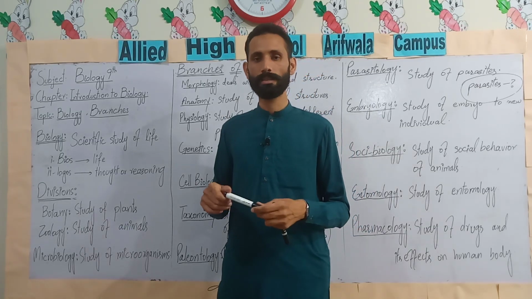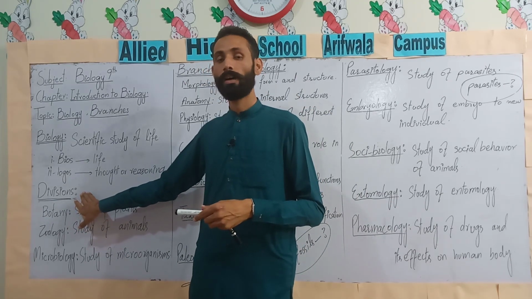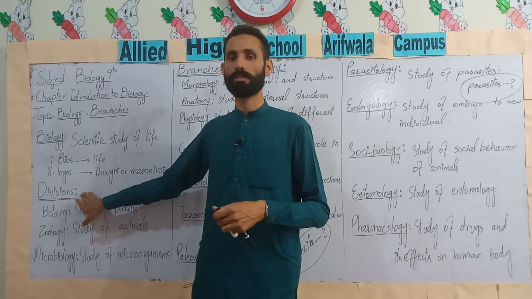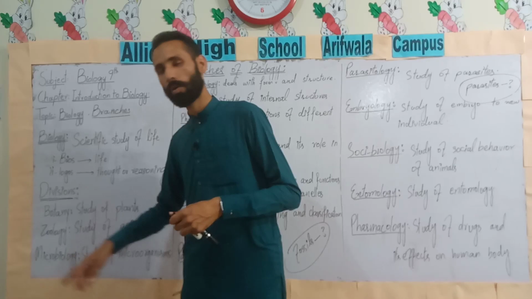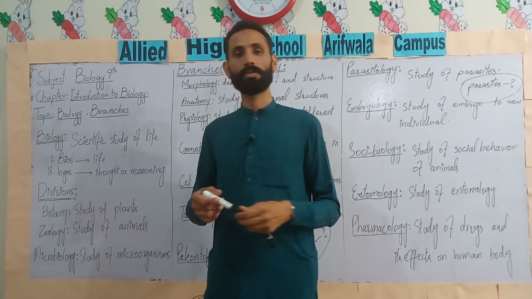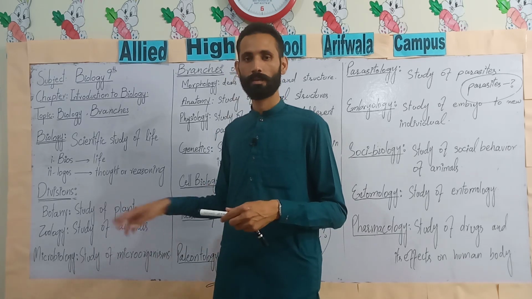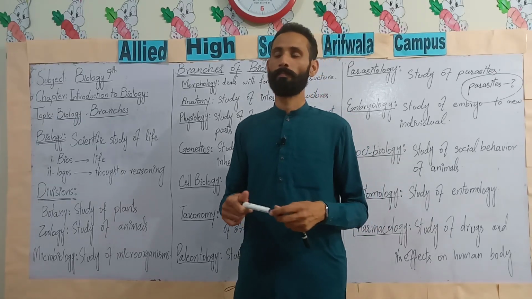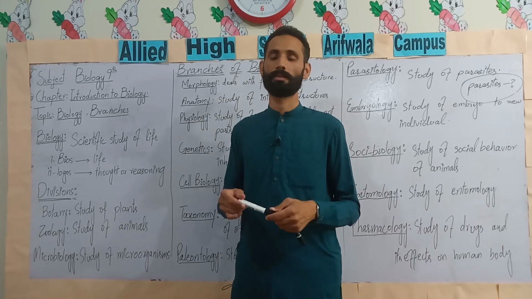Now we will discuss the divisions of biology. Biology is a branch of science and it has three main divisions. The first one is botany, the second one is zoology, and the third one is microbiology. So what is botany? Botany is the scientific study of plants, and zoology is the scientific study of animals, and microbiology is the scientific study of microorganisms.